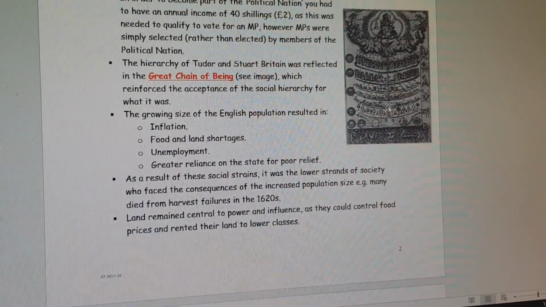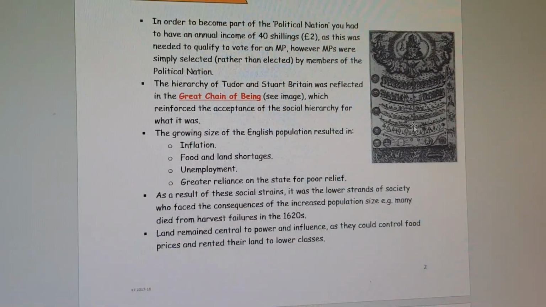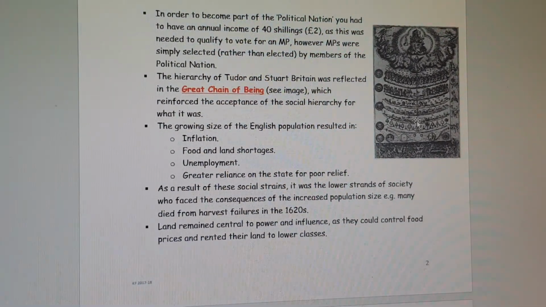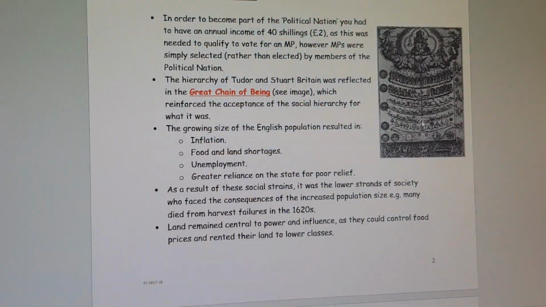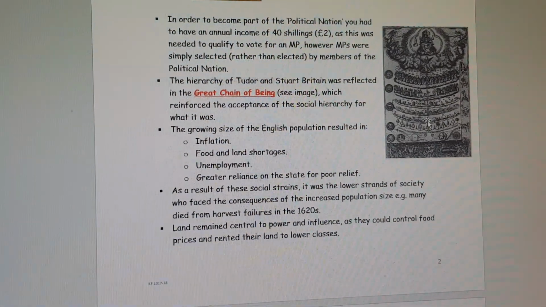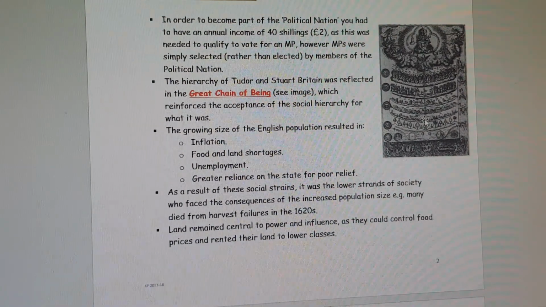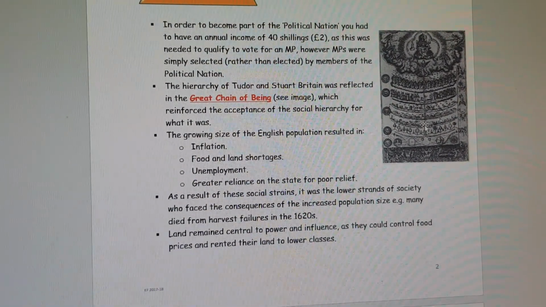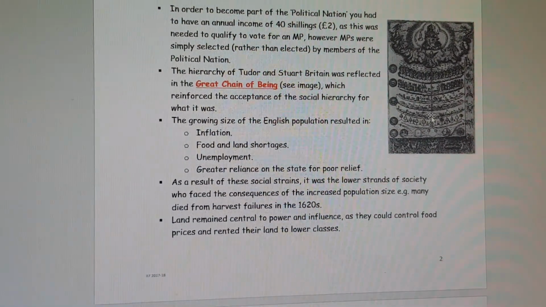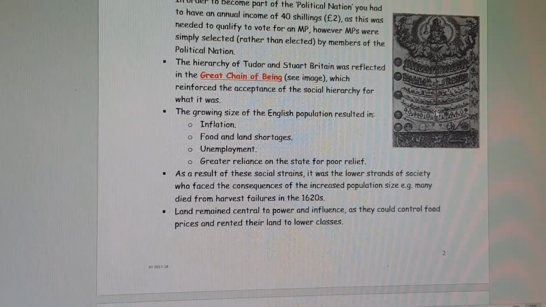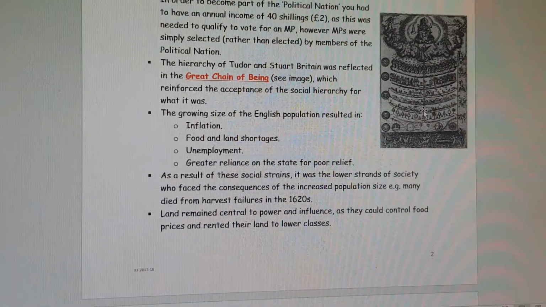So there was a growth in the size of the English population. Within the Stuart period, the population in London, for example, on its own doubled, and this resulted in factors that caused economic stress, such as inflation, food and land shortages, unemployment, and greater reliance on the state, so the government, for poor relief to support them. As a result of these social strains, it was the lower strands of society, i.e. the working class, who faced the consequences of the increased population size. For example, many from the lower classes died from harvest failures in the 1620s.